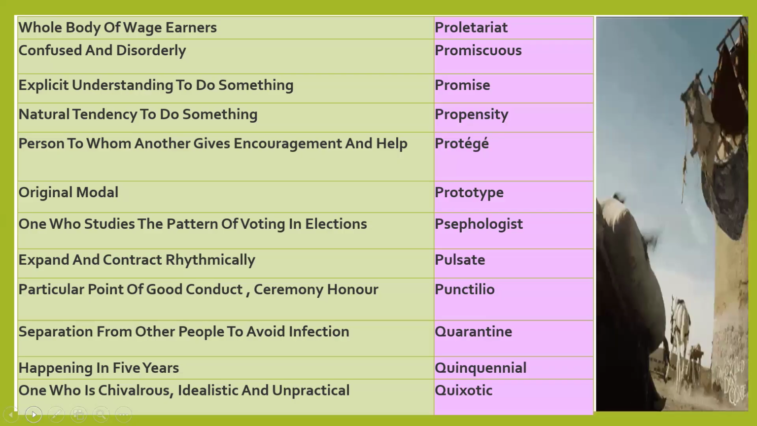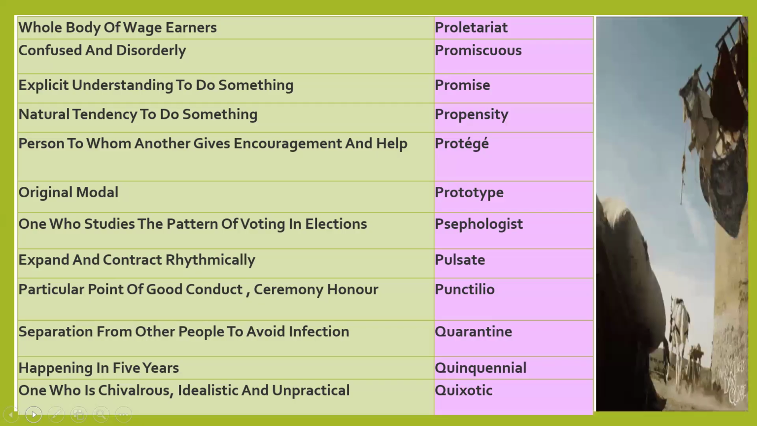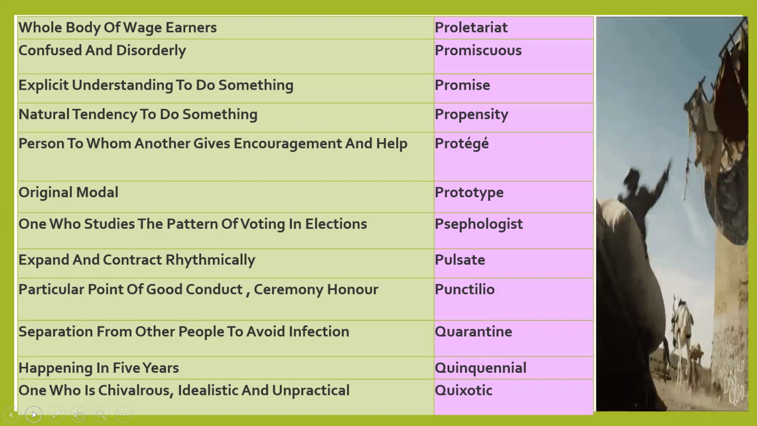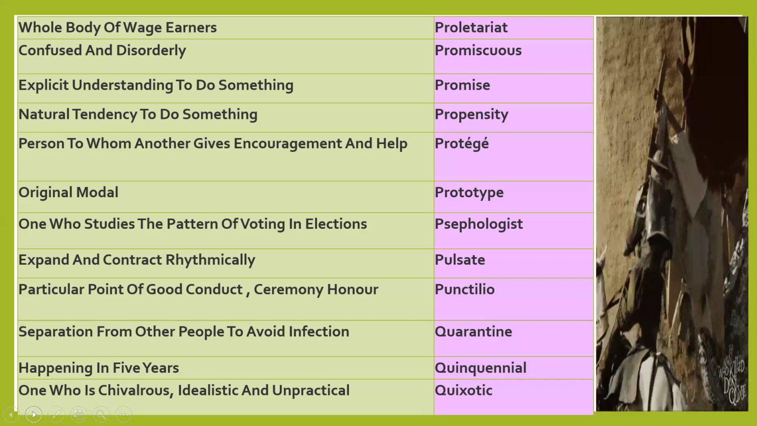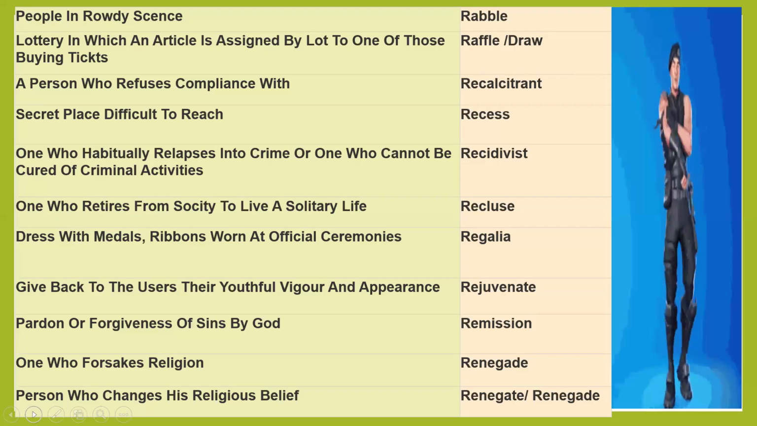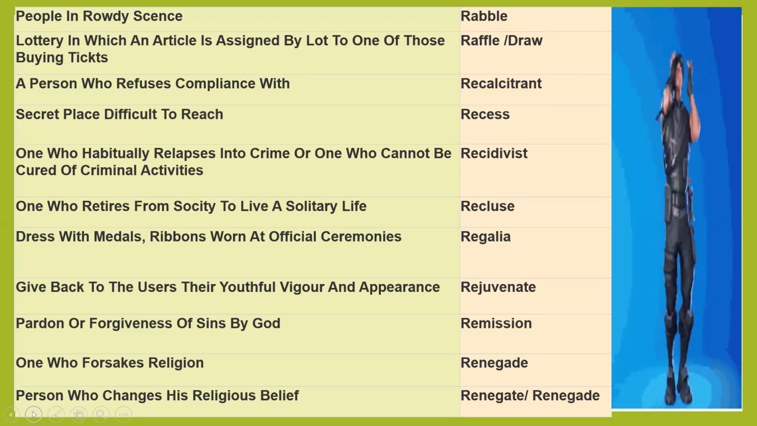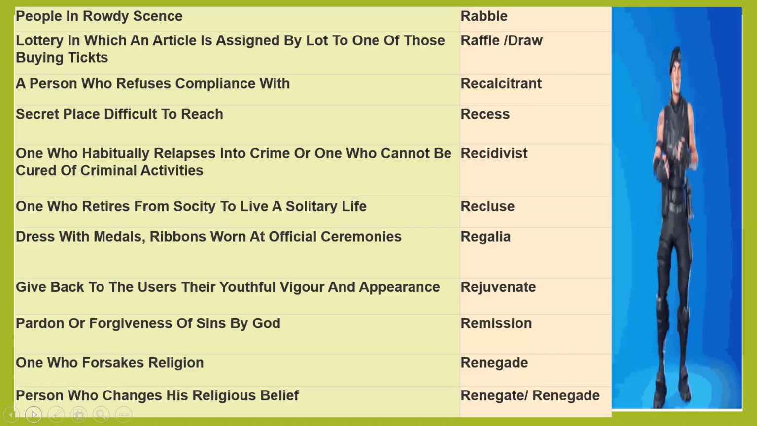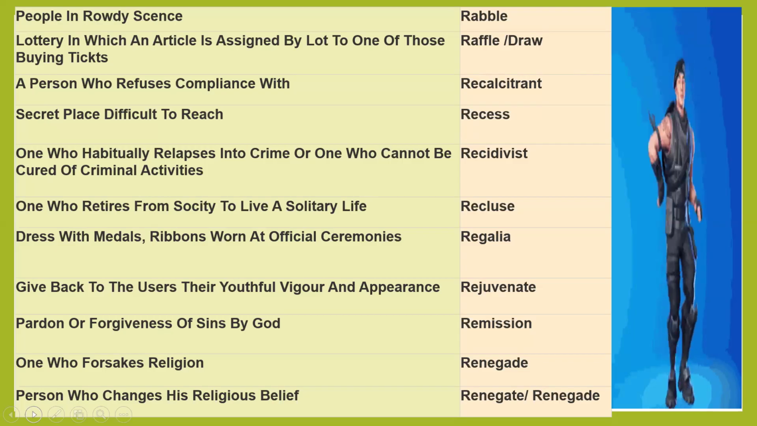One who is chivalrous, idealistic, or unpractical. Idealistic and unpractical, that is quixotic. A person who is unrealistic is quixotic. Rowdy: people in a rowdy scene, rebel. People who make noises in rowdy places, in a gathering, that is a rebel. In that gathering, there is a noise. People in a rowdy scene, rebel.